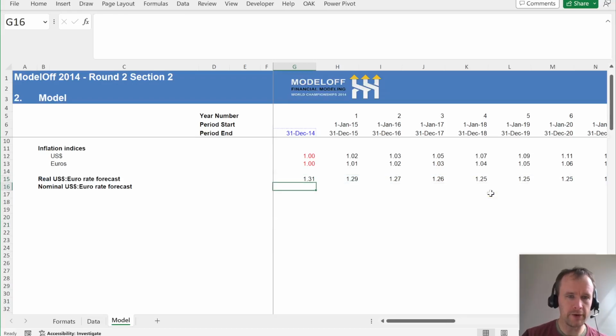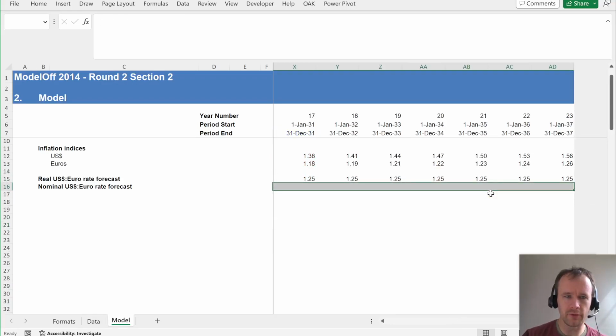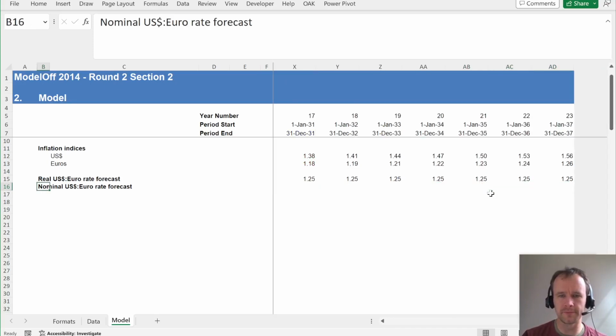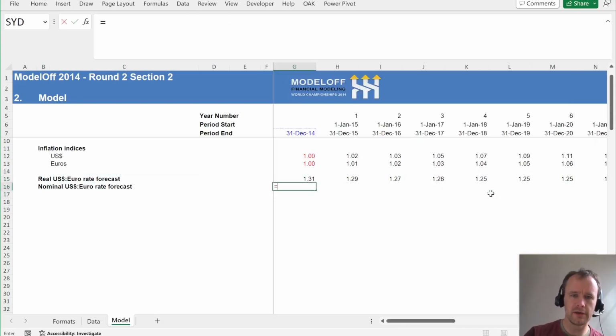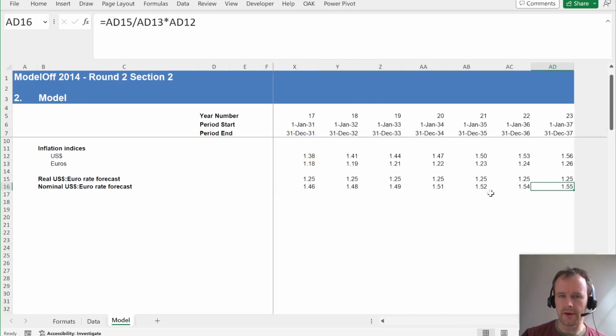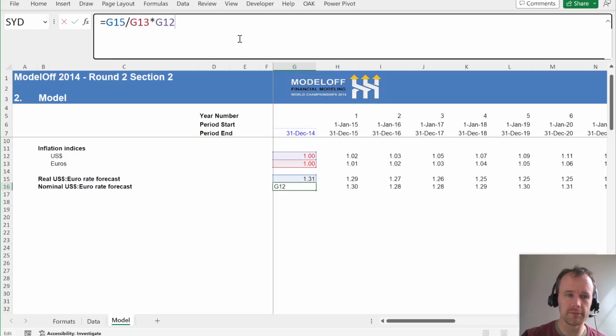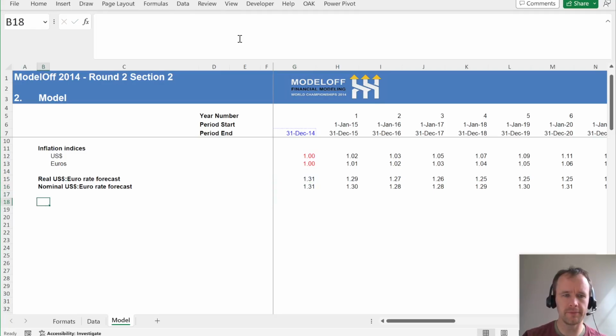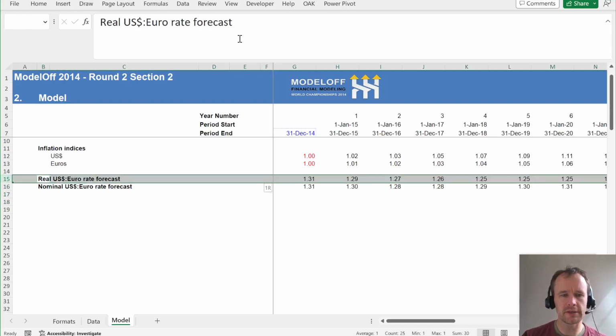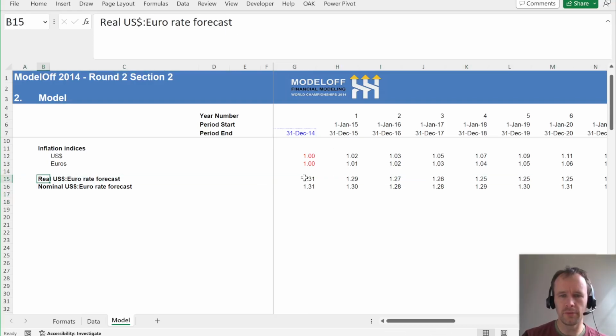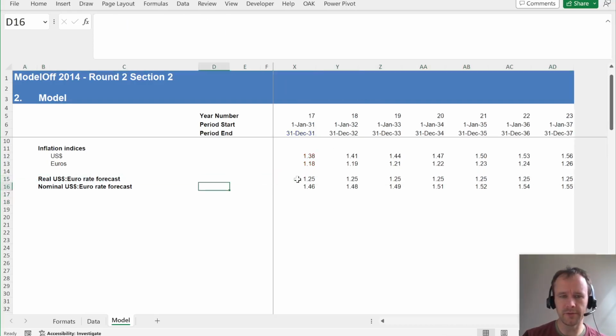So, how do you turn the real forecast into a nominal one? Well, the short answer is you take this, you divide it by this, and you multiply it by this, and you carry that across. Now, what just happened? Or why are we doing that? Well, let's try it longhand. This is telling you €1 buys you this many dollars. So let's start with €1 real.